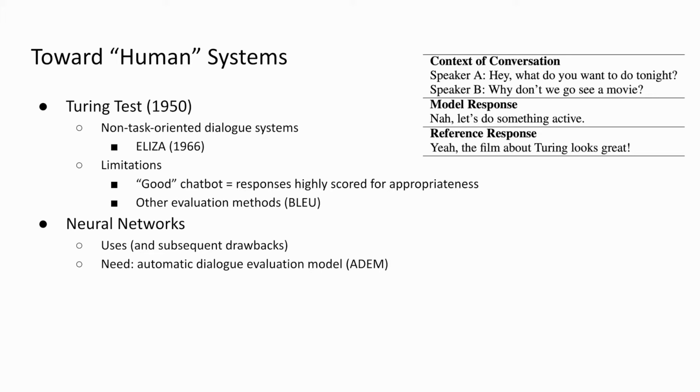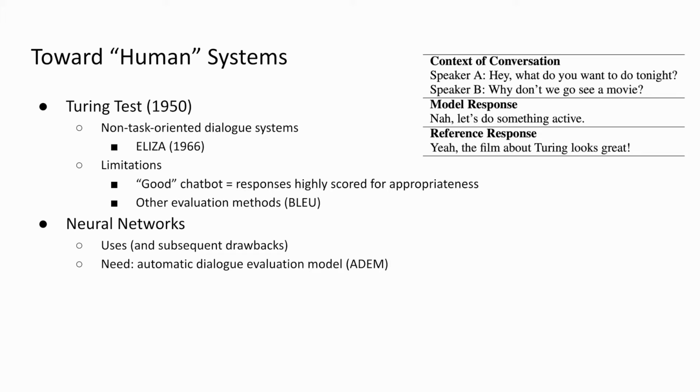Now, this is a clear example where word overlap scores fail for dialogue evaluation. Although the model response was reasonable, "Let's do something active," it has no words in common with the reference response, "Yeah, the film about Turing looks great," and therefore would be given low scores by word overlap metrics.